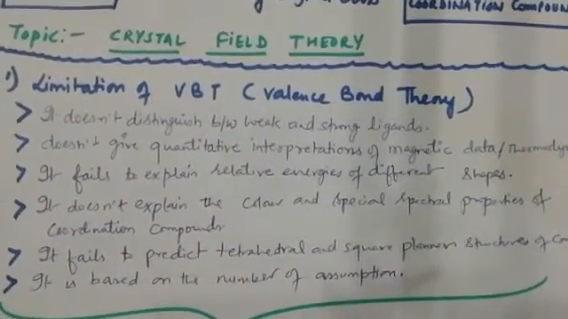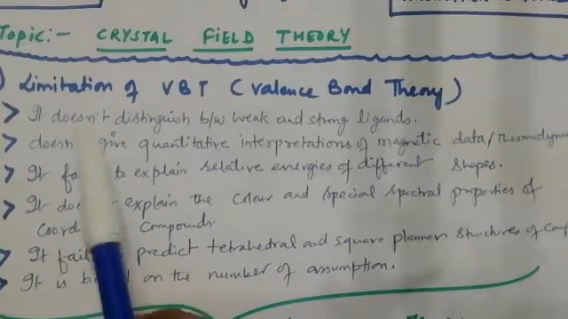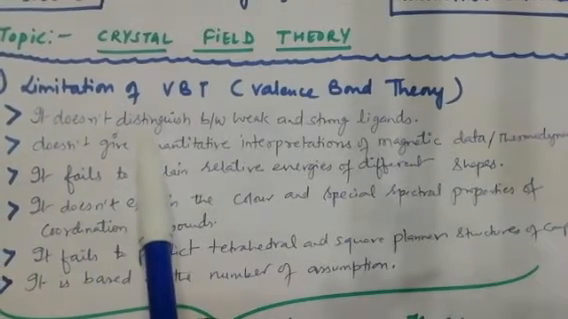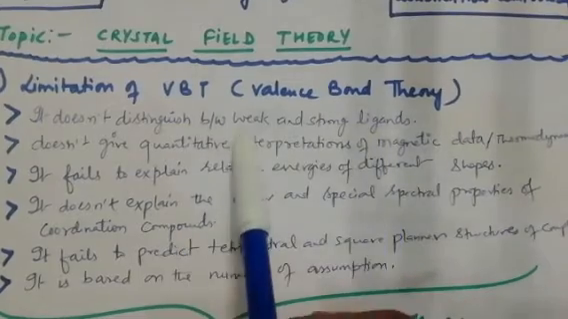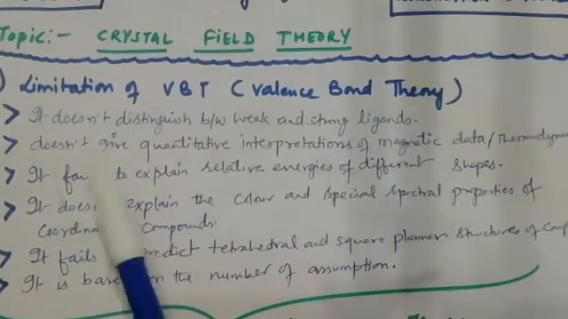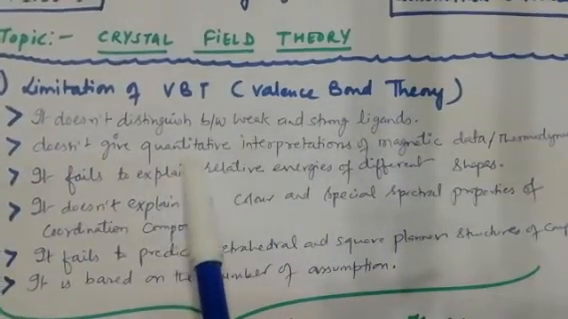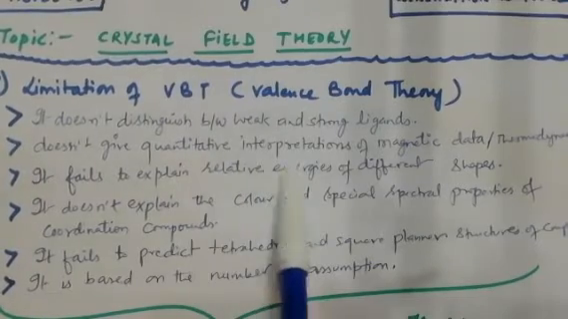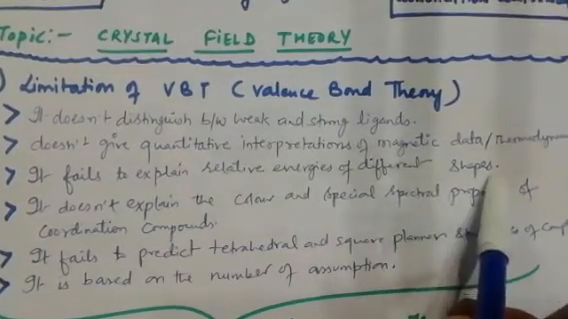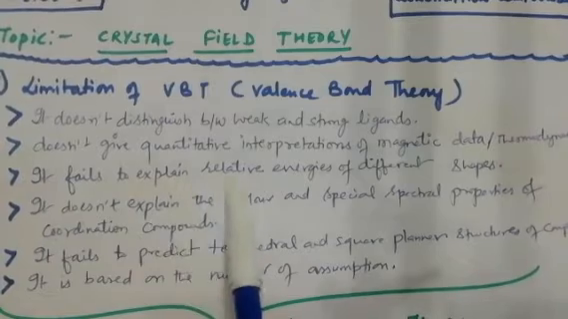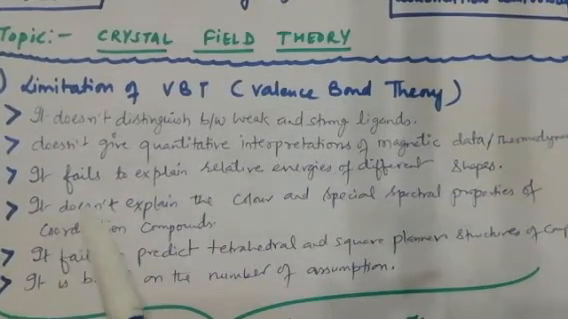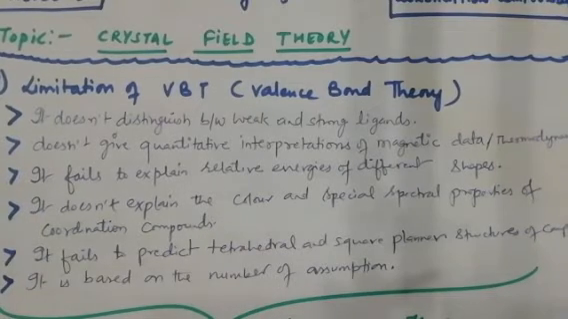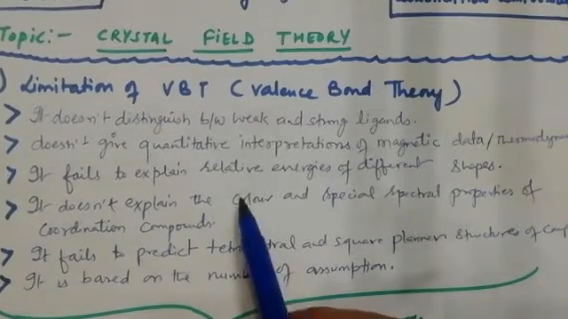So let's discuss the first limitation of valence bond theory. This theory doesn't distinguish between weak and strong ligands, not giving information about weak and strong ligands. It doesn't give quantitative interpretation of magnetic data or thermodynamic data. It fails to explain relative energies of different shapes also. It doesn't explain the color, which is very important.